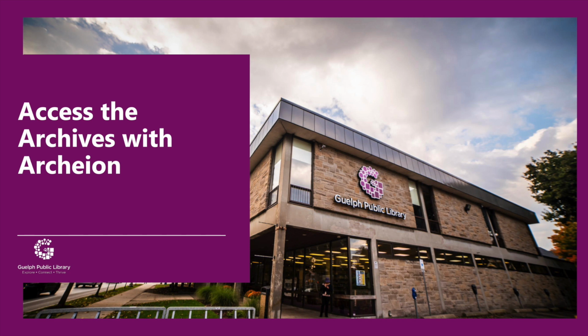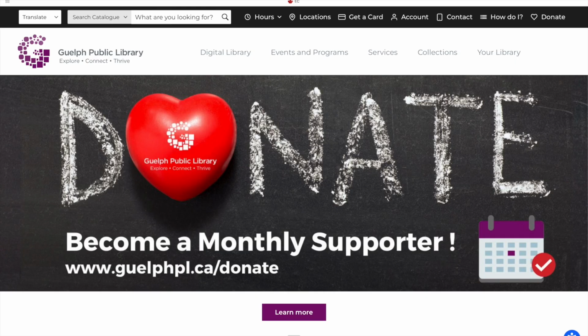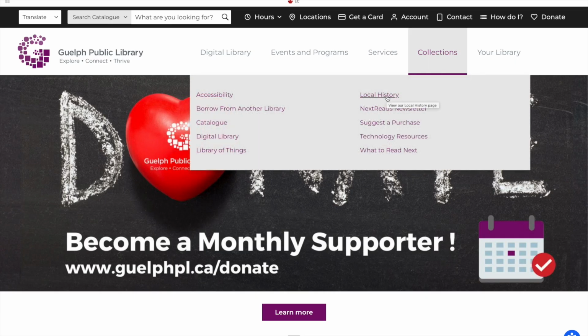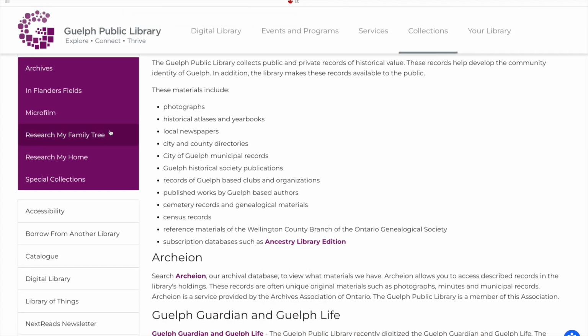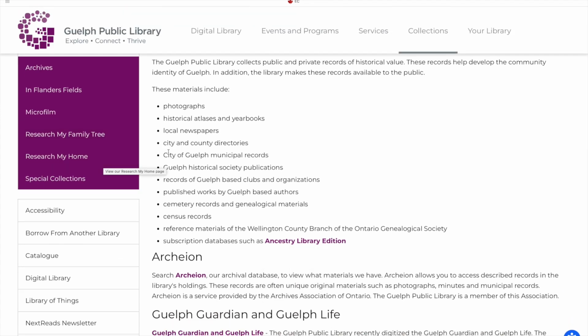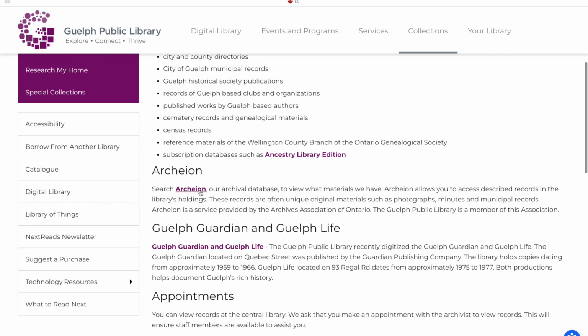To start our journey into the archives, let's go to the home page of the library. From there, select Collections, then Local History. On the left, we have guides for researching your family or home. Note this entry here on Archeon.